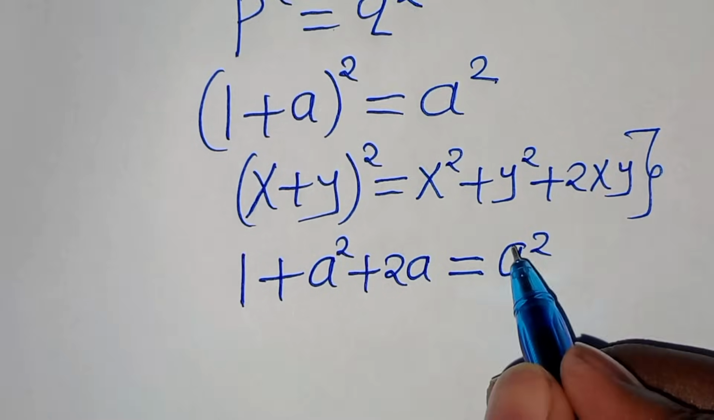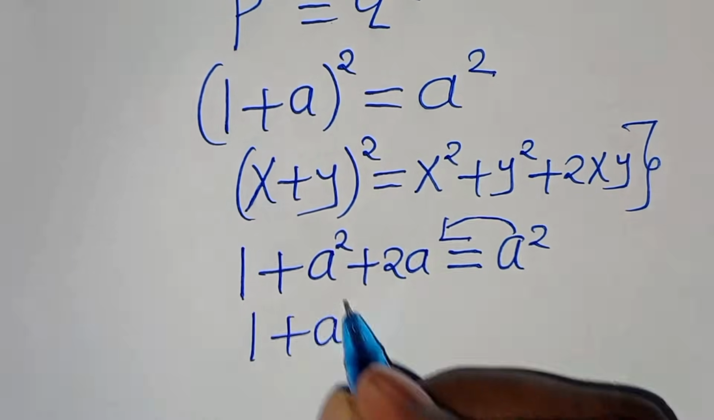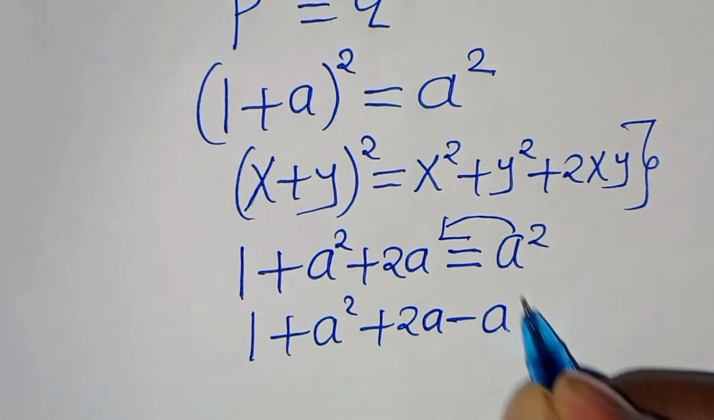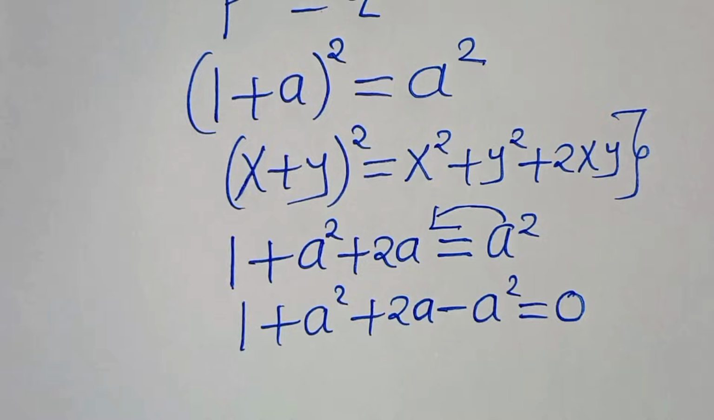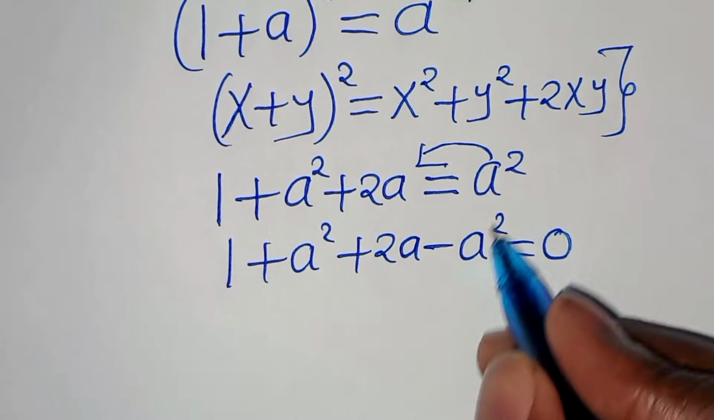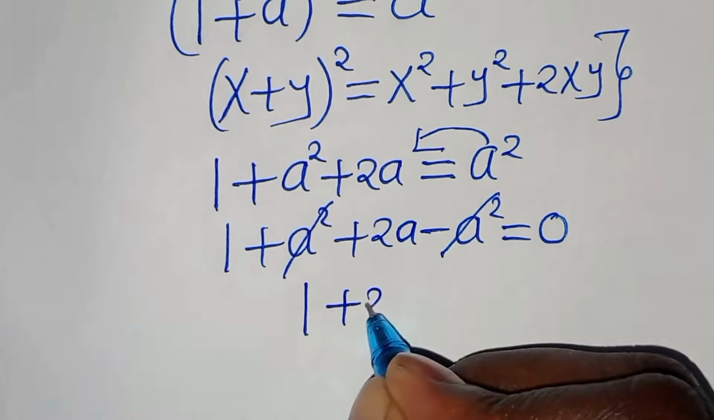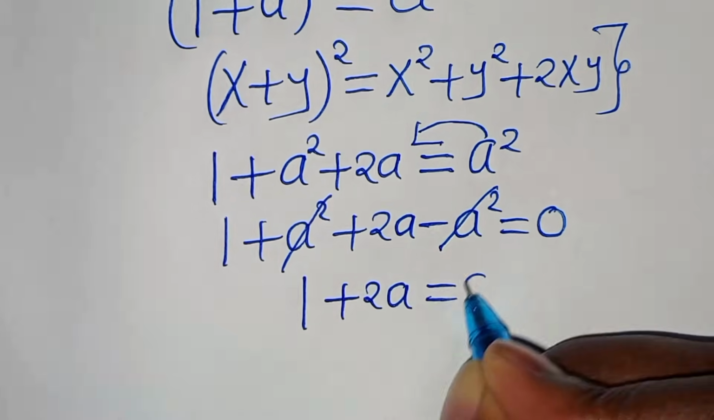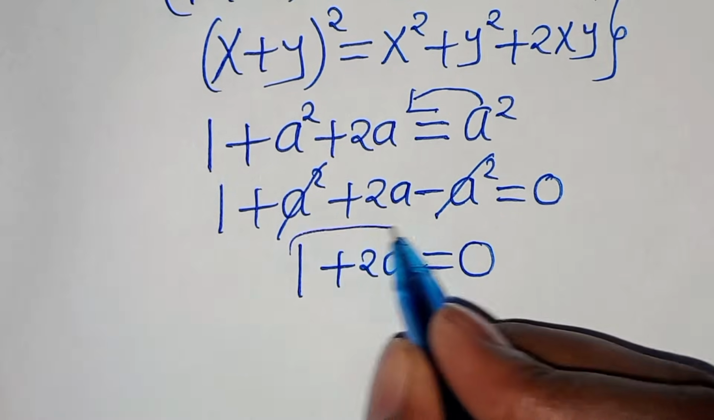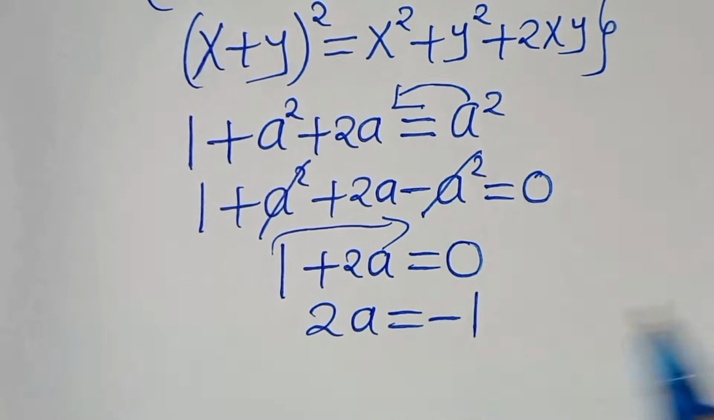Now, let's take a to the power of 2 on the left hand side, so that we have 1 plus a squared plus 2a minus a squared equal to 0. Now, a squared minus a squared simplifies, so that we have 1 plus 2a equal to 0. Now, let's take plus 1 on the right hand side. This means we have 2a equal to negative 1.